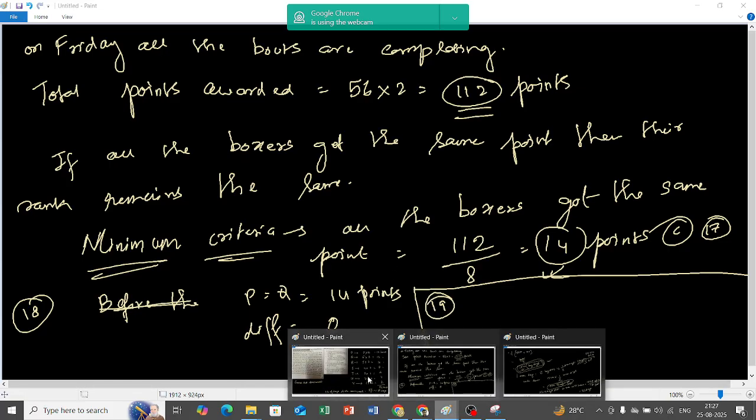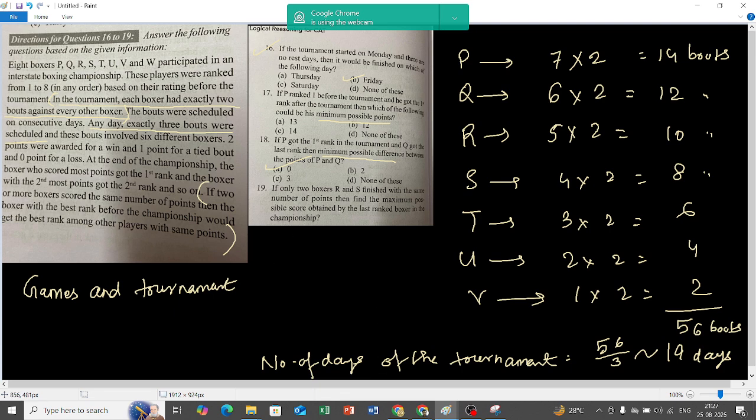Now let's come to number 19. It is given that if only 2 boxers R and S finished with the same number of points, then find the maximum possible score obtained by the last rank boxer in the championship.